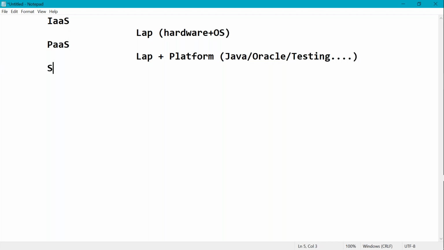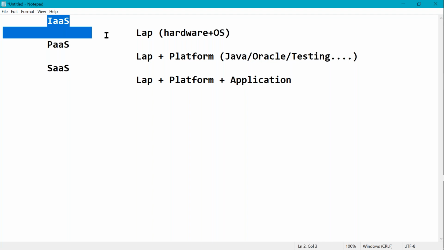Right. Whereas SaaS is software as a service. Here hardware is there, plus platform is there, plus applications here. Suppose let's say I'm running one software company, for example. I will take either IaaS for large scale applications or PaaS from Microsoft.